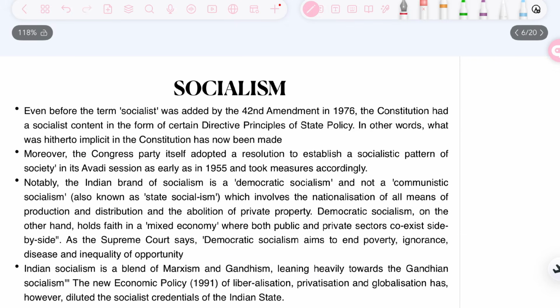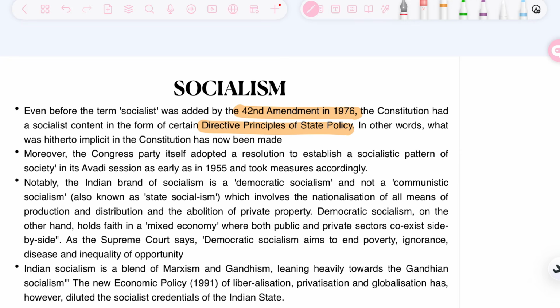Next, when we look at socialism, socialism was added by the 42nd Amendment in 1976. But it is to be noted that the constitution had a socialist content in the form of the DPSP. Now what is socialism? It basically means that the state is working for the betterment of the people, that there is equality of division of wealth, and the means of production are in the hands of the state, and the division is also done equally.